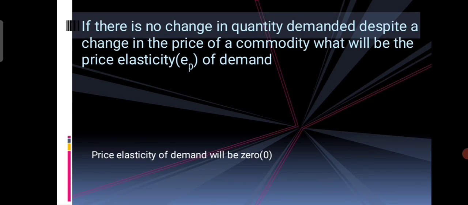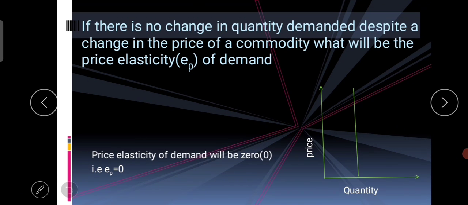So in that case, elasticity of demand will be 0. Okay, it is called perfectly inelastic demand. And here the demand curve looks like a vertical shape. Okay, this is the demand curve. In that case, the quantity remains constant at that point, whatever the price is. In case of an increase in price or decrease in price, quantity remains the same. So here elasticity of demand will be 0.